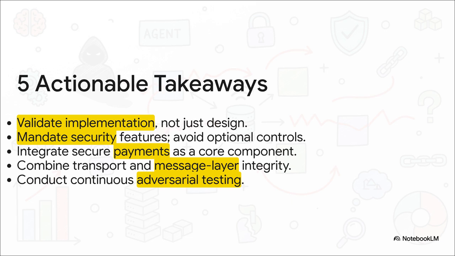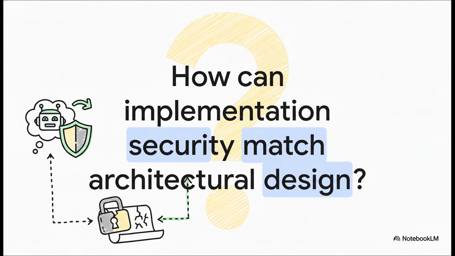4. Combine transport and message layer integrity checks. And 5. Conduct continuous adversarial testing. And this leaves a final question for the field. How can the industry ensure that the security of a protocol's implementation consistently matches the strength of its architectural design?